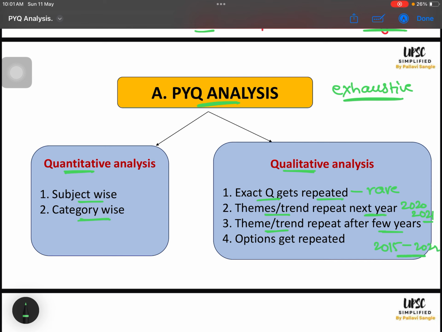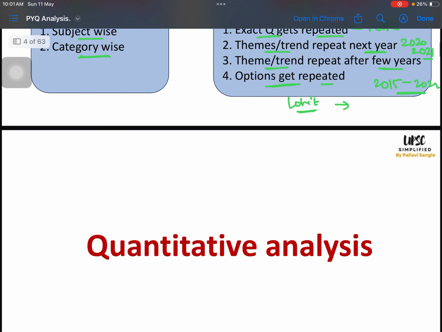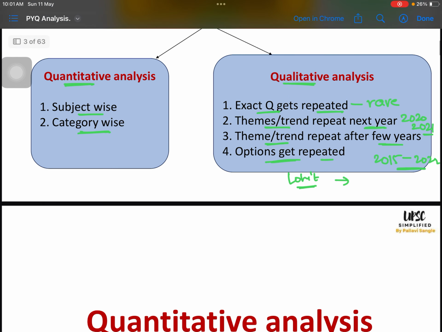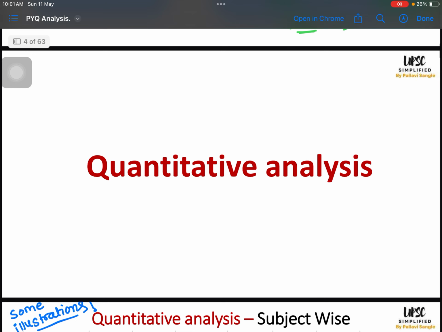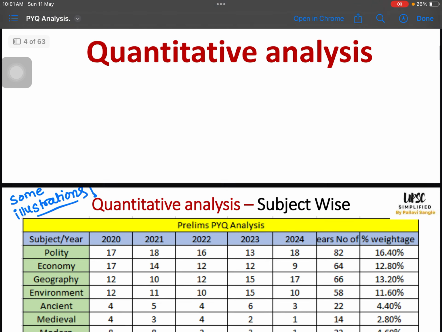And the last analytical trend is that options are getting repeated. For example, if some question has Lohit as an option, it will be repeated in some other year's PYQ. All these things we are going to see in this session. I have taken screenshots of all these trends and illustrated how they are going to be explained in this session. Okay, so let us start with quantitative analysis.